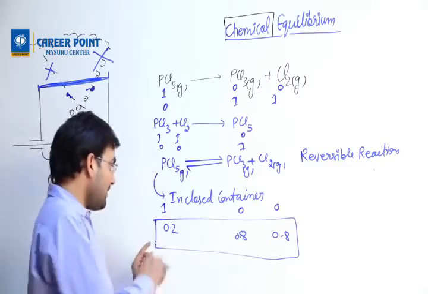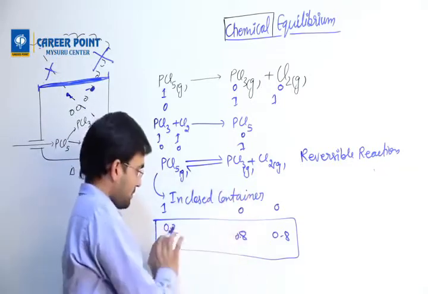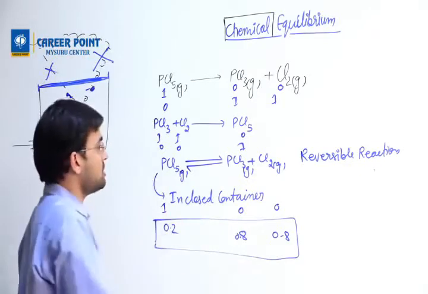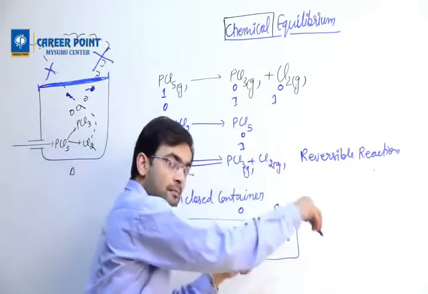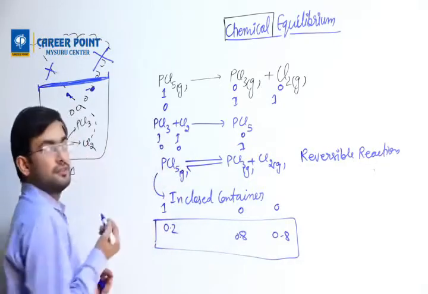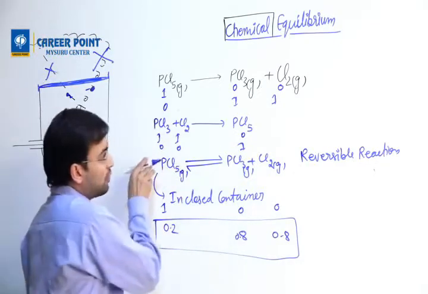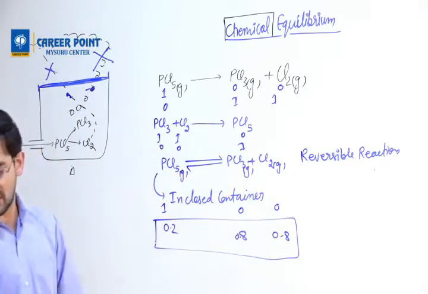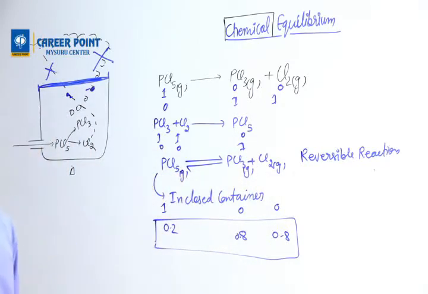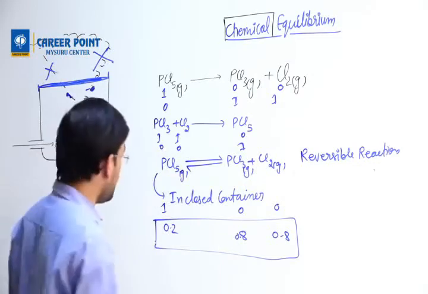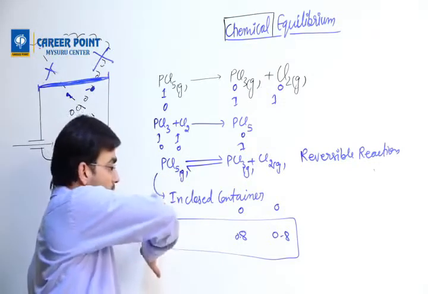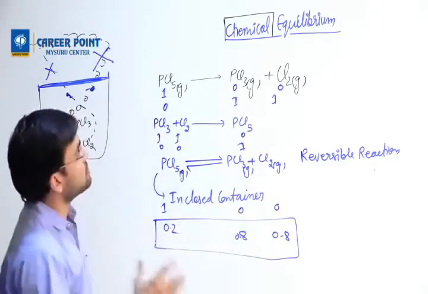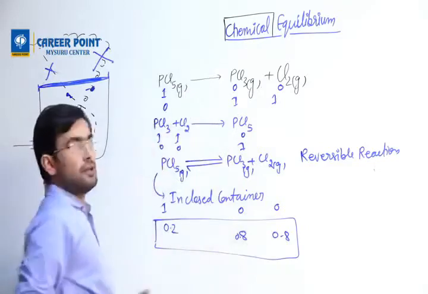Because when this changes into product, when some moles change to form product, the same number of moles will form back reactant. It's because it is both sided. This is one side, this is another side. Because of this nature, I can have this magic. I am having a reactant, but that reactant is not able to completely convert and form product. This is the point where chemical equilibrium comes into the picture.